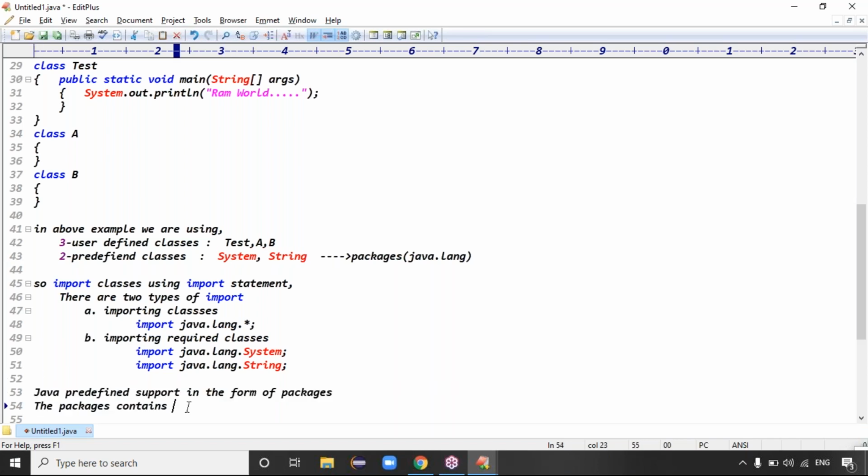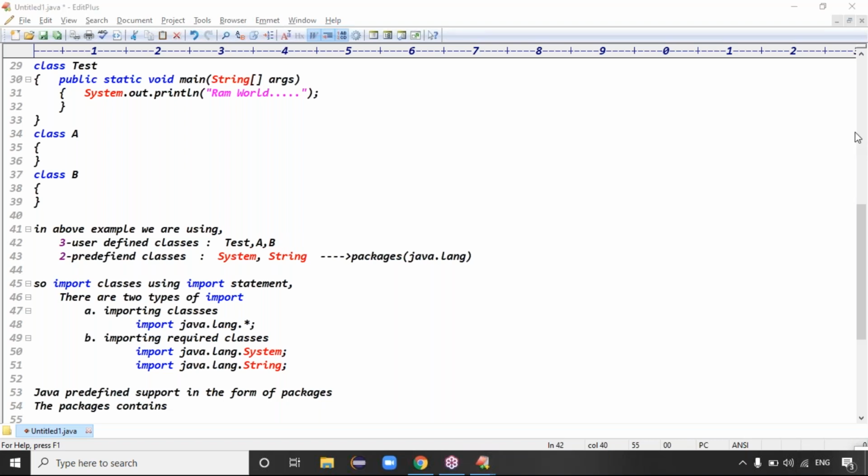The packages contain what? Do you think the package contains only classes, or any other elements here? Anyone please respond, guys. We decided finally that Java predefined support is in the form of packages. Is it that packages contain only classes, or are there any other elements?